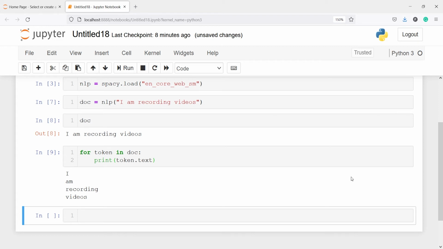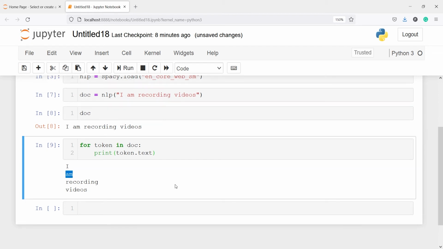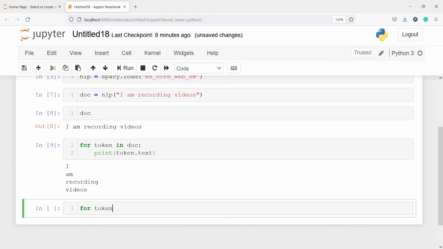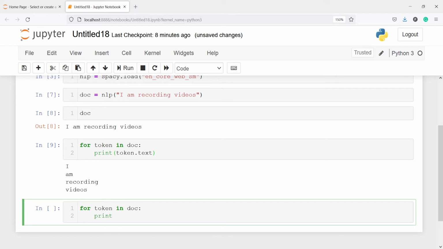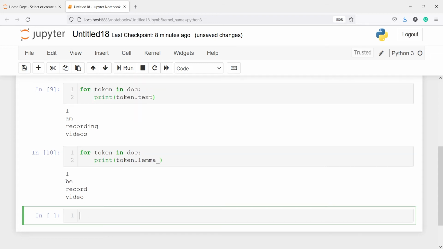Now I will lemmatize it. In this sentence, recording videos, here am will become be and videos will become video. The s will go; that is, it will come to its root form. Now let us apply that. I will write another for loop: for token in doc, print token.lemma, and let's execute our code.